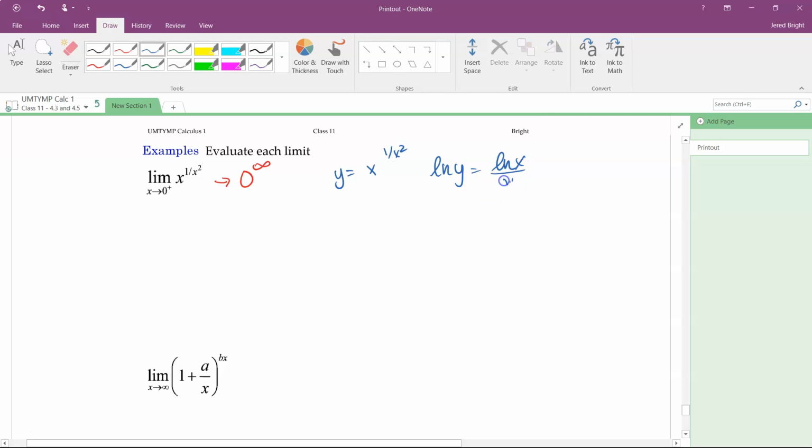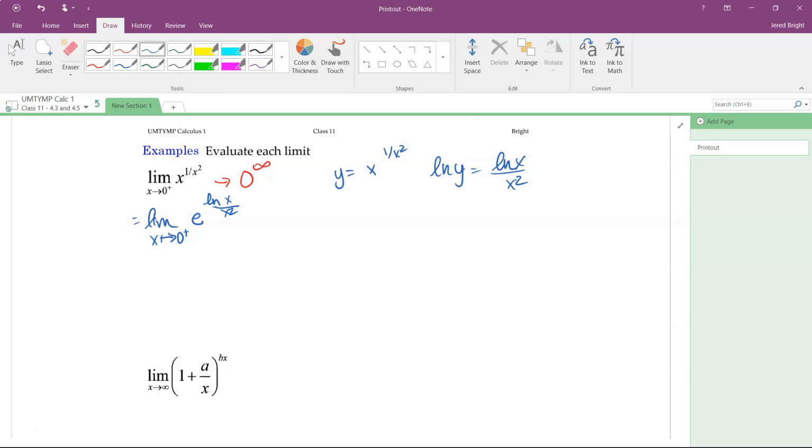Or, sorry, over 1 over x squared. Nope, just over x squared. There we go. Okay, and now what I want to do is, instead of looking at the limit of y, I'm going to look at the limit of e to the natural log of y. Okay, so this would be x going to 0 from the right, and e to the natural log of x over x squared, which would be the natural log of y. Again, the e to the ln y, the e to the ln would reduce and it would just be y. So this is equivalent.